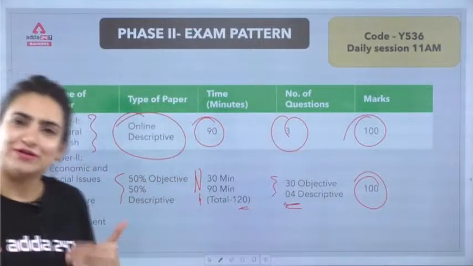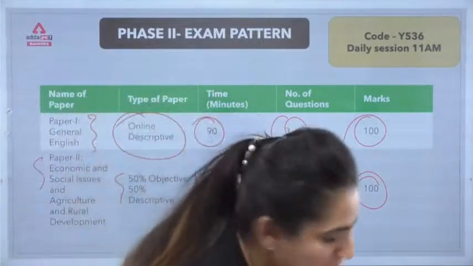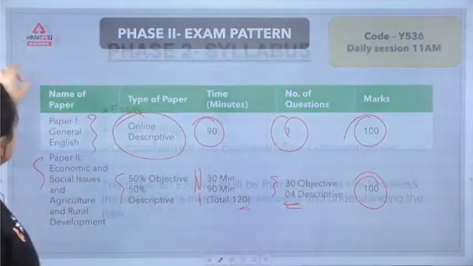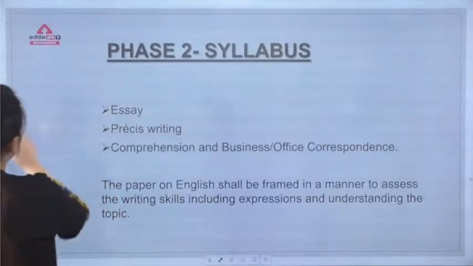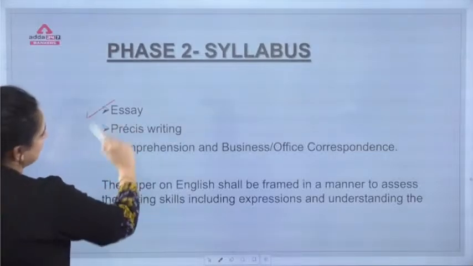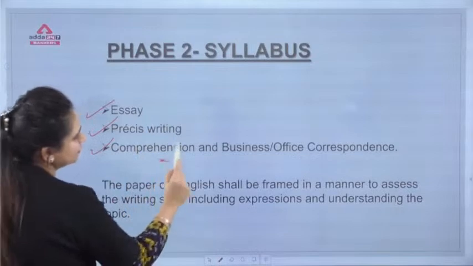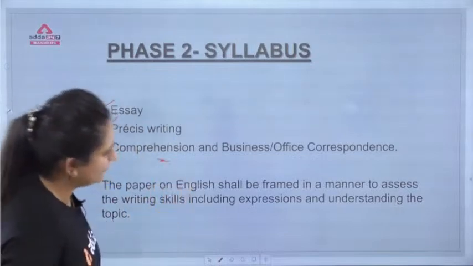The slide itself is very explanatory. And moving forward, another thing is paper 2. Herein, phase 2 discusses the syllabus. If we talk about essay, precis writing, comprehension-based and business office correspondence.